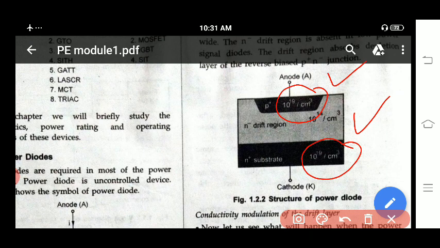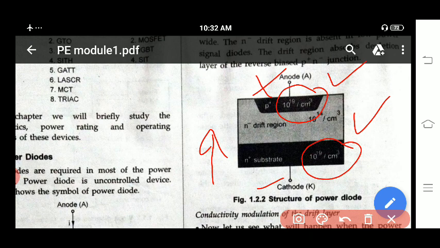Now, how does this power diode work? If you connect the anode to the positive supply and the cathode to the negative supply, what happens? The positive supply at the anode will attract electrons from this N region. You already know that in this N region, electrons are the majority charge carriers. These electrons are attracted toward the anode, so they move toward this N minus drift region.